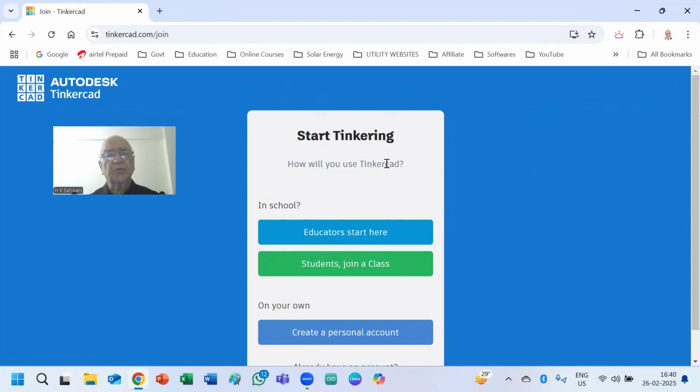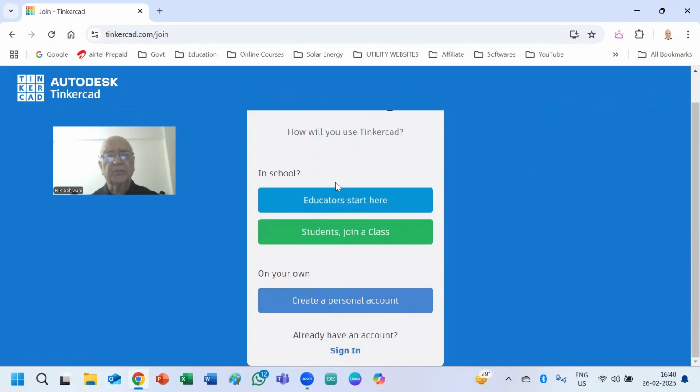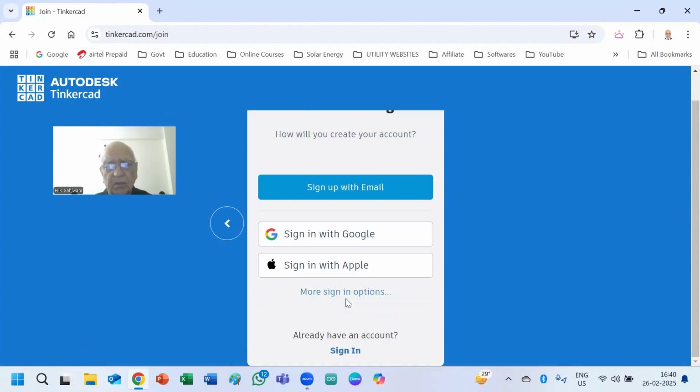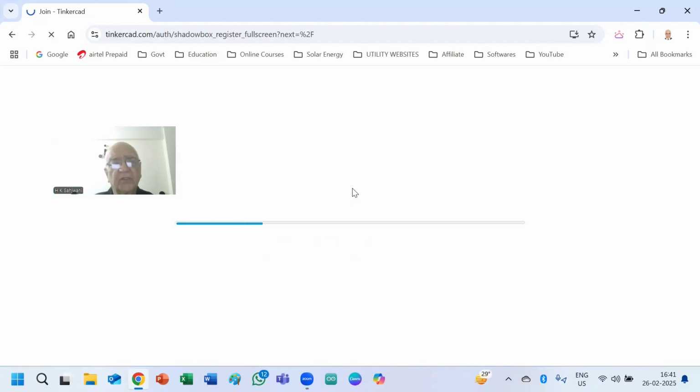Once you want to sign up, there are many options, whether you are an educator, whether you are a student, whether you want to create a personal account, or you have already some account. No, I will create a personal account. And from that, you sign in with Google, or sign up with your email.